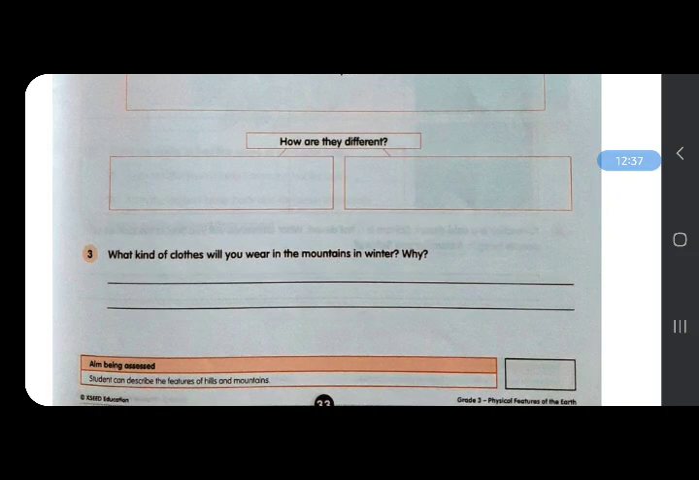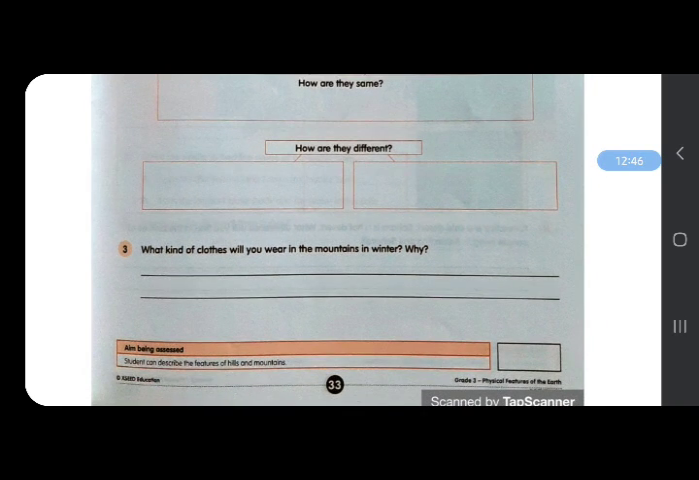Question 3. What kind of clothes will you wear in the mountains in winter and why? And please don't write the answer in one sentence or one line. Try to describe your answer. Most of you don't describe your answer in your notebook. So please don't write very short answers.